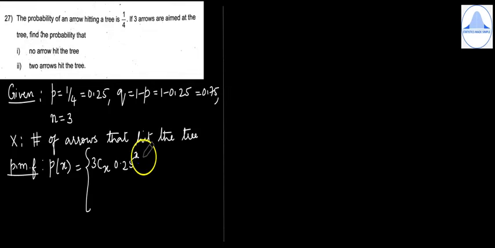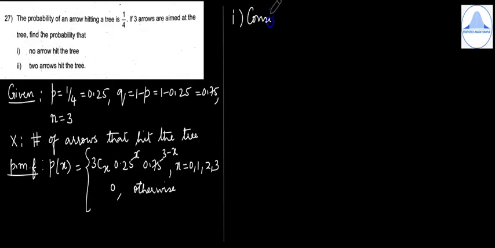The next step is to write the PMF. So write PMF. P of x is equal to, open the flower bracket, nCx. So 3Cx, p to the power x, so 0.25 to the power x, q to the power n minus x, so 0.75 to the power 3 minus x, where x takes values 0, 1, 2, 3. It is 0 otherwise. So actually x takes values from 0 to n. Here n is 3, so we stop at 3. Now start with the first subdivision, which is to find the probability that no arrow hits the tree.